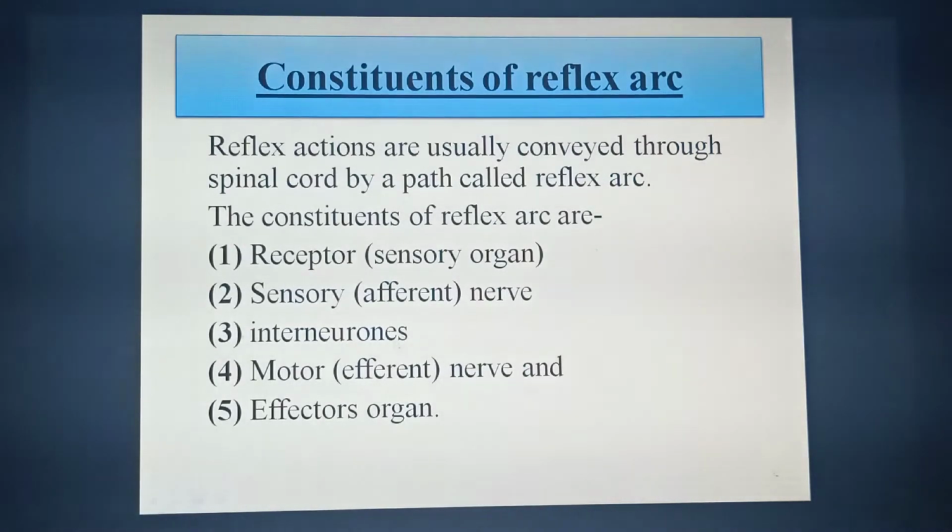Then interneurons, then the motor nerve, that is the efferent nerve, efferent means outward. Outward from where? Outward from the spinal cord to the effector organ. This pathway is a reflex arc, and these are the constituents of the reflex arc.